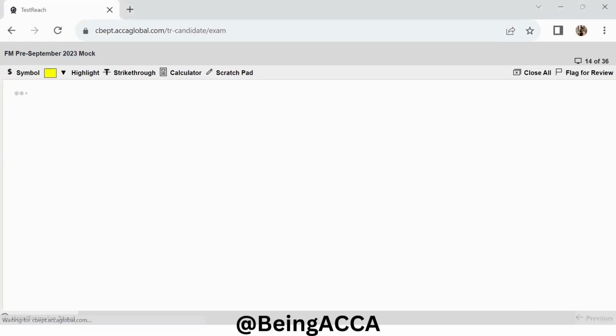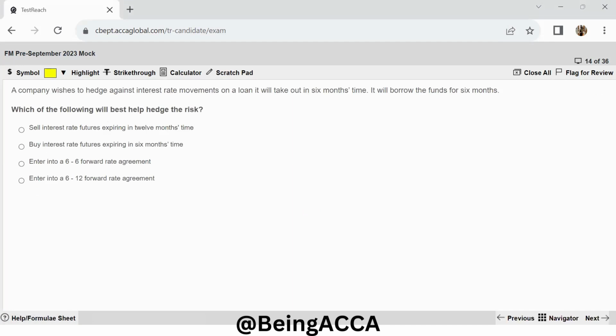Moving on to the next one. A company wishes to hedge against interest rate movements on a loan that it will take out in 6 months' time. It will borrow the funds for 6 months. So which of the following will best help hedge the risk? Now, sell interest rate futures expiring in 12 months' time. No, this is not the answer. Buy interest rate futures expiring in 6 months' time. No.